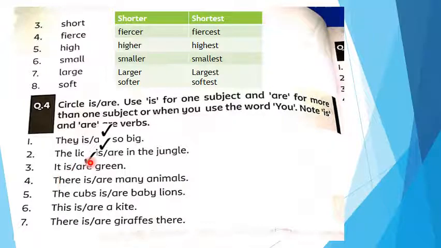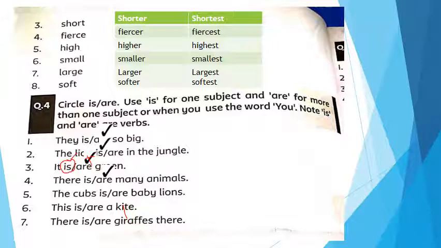Dear students, right here, it is. The correct form is it is. So tick the word it is. This is the wrong term. The correct word is it is. There is many animals. There are many animals. So tick the word are.